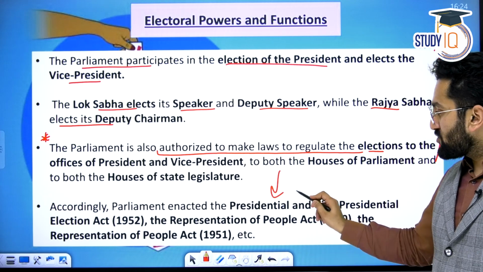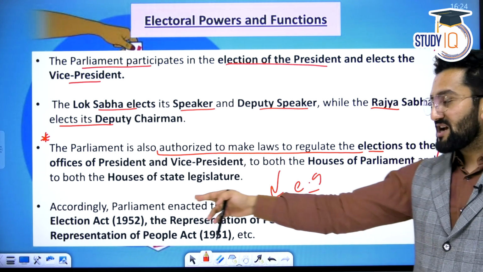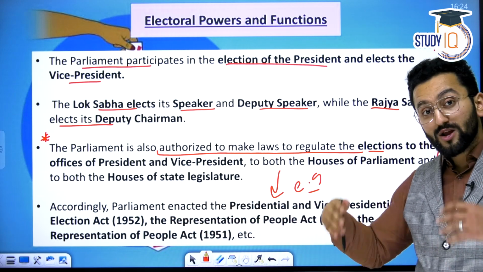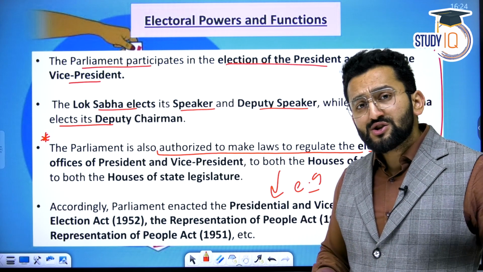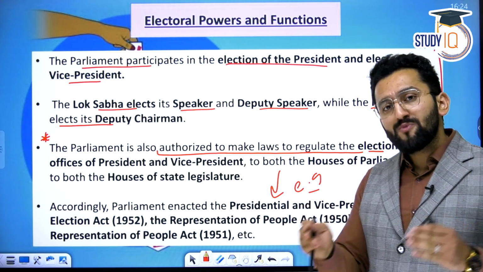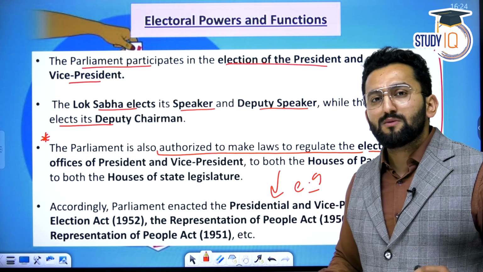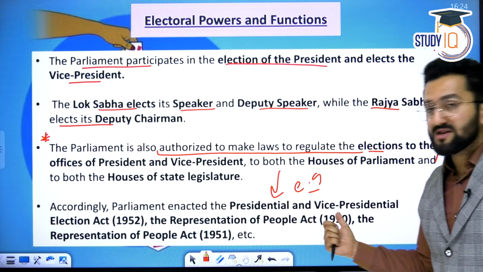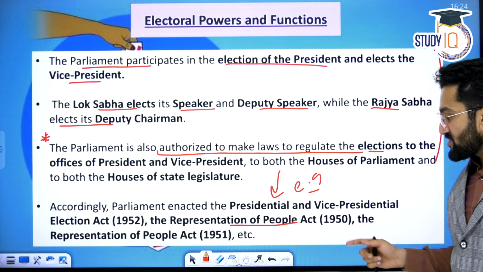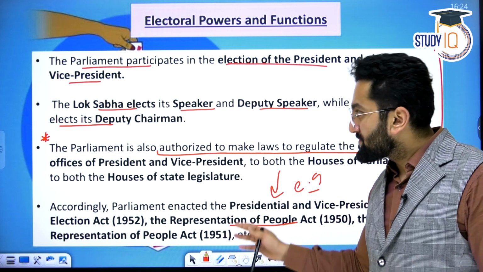And you can consider these as examples. For example, the Presidential and Vice Presidential Elections Act 1952 says how we are going to have these presidential elections, because in our constitution, how the president is going to be elected and what the qualifications are, these things are mentioned, but how the procedure is going to be followed specifically is mentioned in this act. Similarly, the Representation of People Act 1950, Representation of People Act 1951, right?